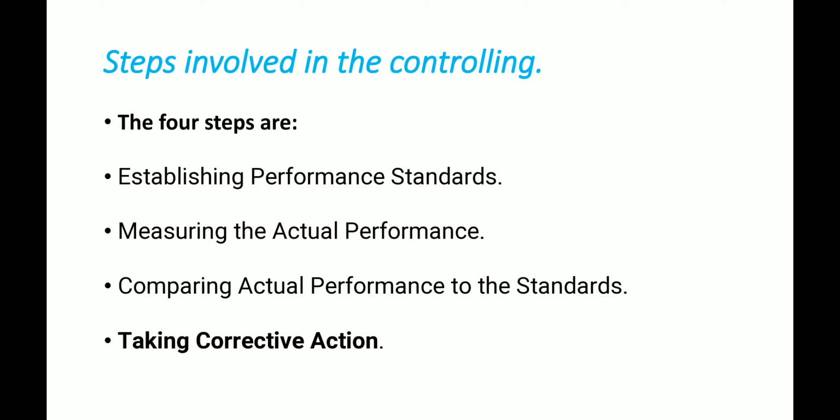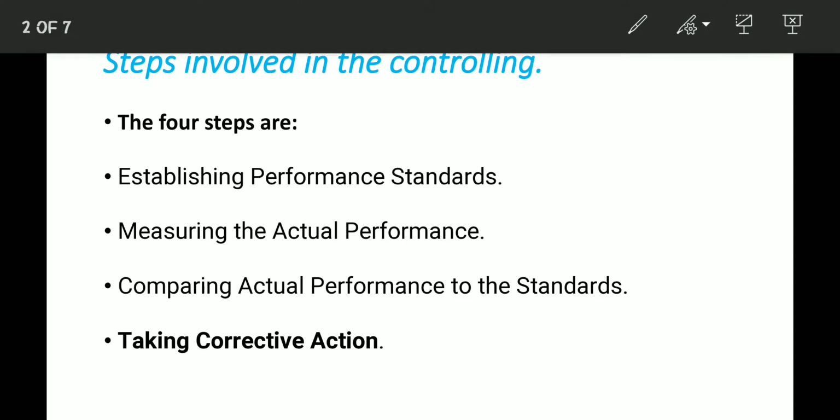First is establishing performance standard. First of all, we have to set some targets or yardstick against which the actual performance is measured. On the basis of standard, the comparison with actual performance is quite easy, and the manager should make standards in numerical form or measurable terms. Because if you make your standards in qualitative terms, it will be quite difficult to compare actual performance with it. So first of all, we establish performance standard, and it must be in numerical or measurable terms.